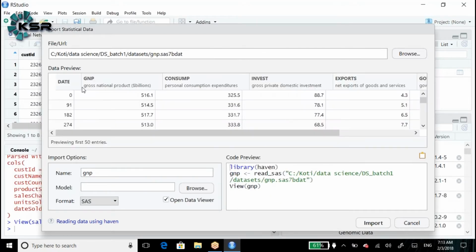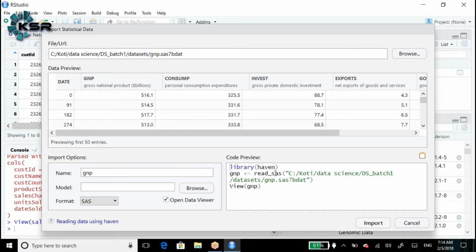So again we can see the preview of the first 50 records, and the first one, name, is the GNP. Model is the model. When we are discussing the SAS or model, there we will discuss the model. At this point you get confused, and I don't want to confuse you. And format is the SAS. Open data means once you create the table, it will automatically open the data.